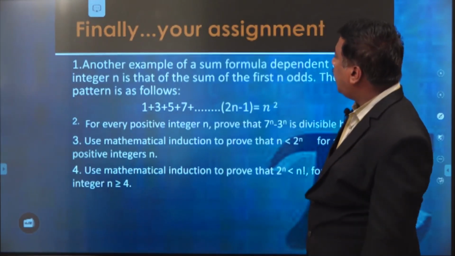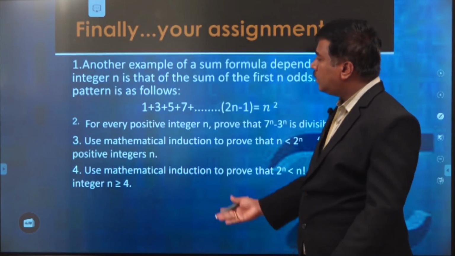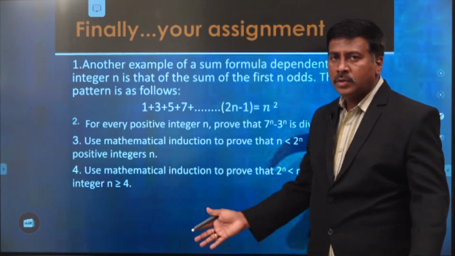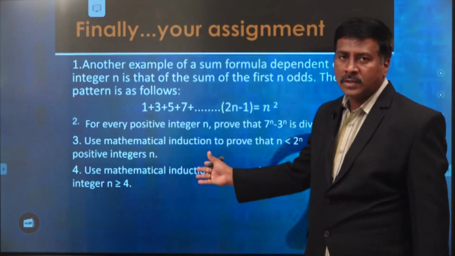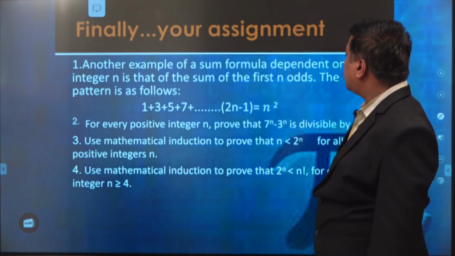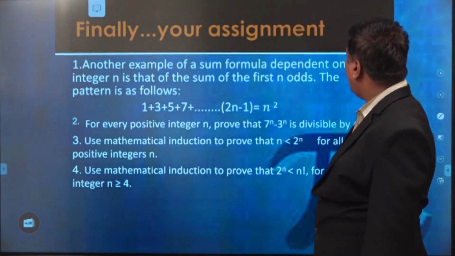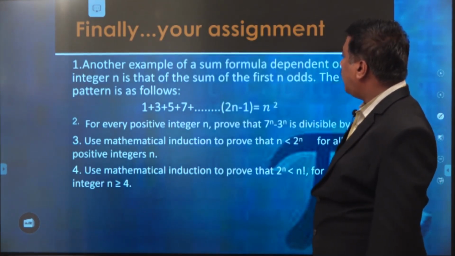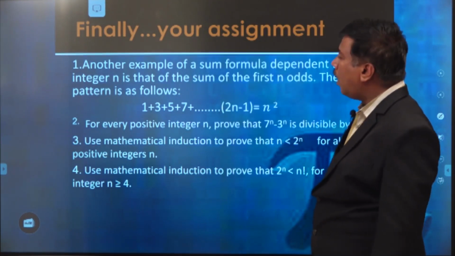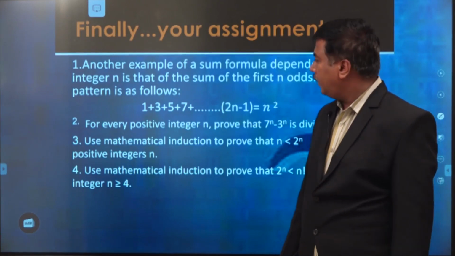Now, finally, your assignment is that I have to give some problems to be practiced. So we have to discuss the concepts of mathematical induction. The first one is another example of a sum formula dependent on an integer n, that of the sum of the first n odds. Odds means odd numbers only.